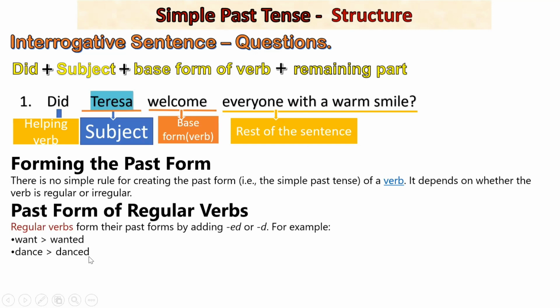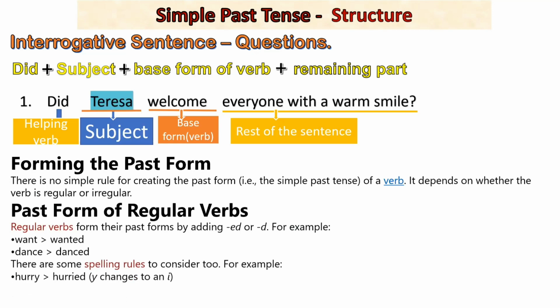Wanted, in wanted we are using ed, but for dance we have e at the end, so we are using single d. And there are some spelling rules which we need to follow, like in hurry, this word is ending with y, so y will be changed into i and then ed we will put, so it will become hurried.